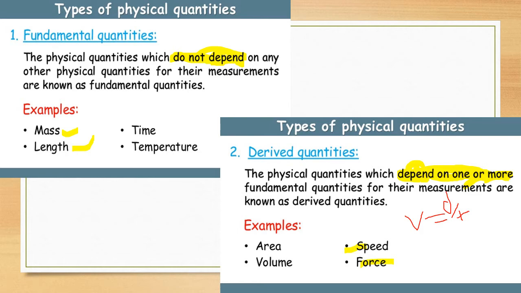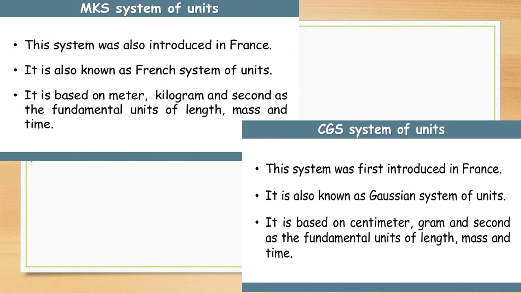So there are a number of types of units. First is the MKS unit and second is the CGS unit. First we study the MKS unit. M for meter, K for kilogram, S for seconds.